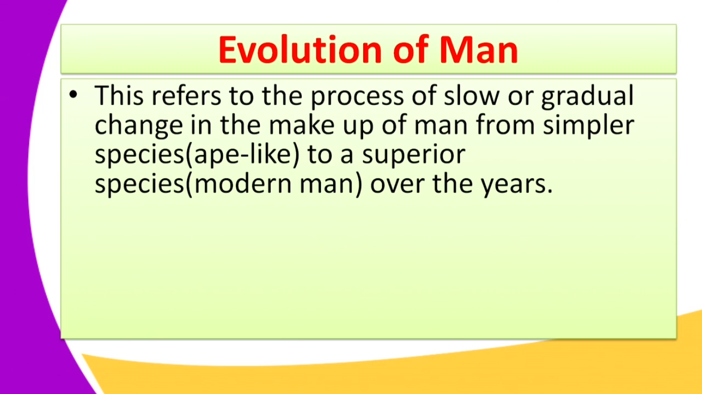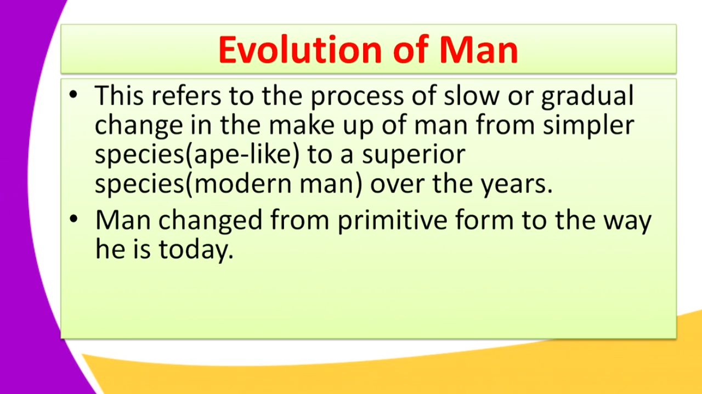According to Charles Darwin, who gave the theory of evolution of man, as he was advancing this theory, he said that a human being had to go through a process of slow or gradual change in the makeup of man from a simple species, that is an ape-like species, to a more complex or more superior species, that is the modern man that you see today, over millions of years.